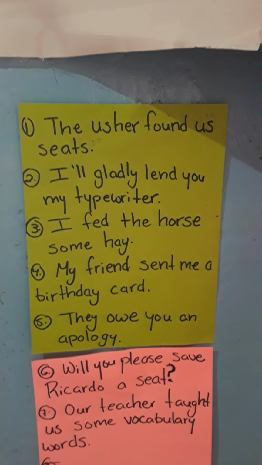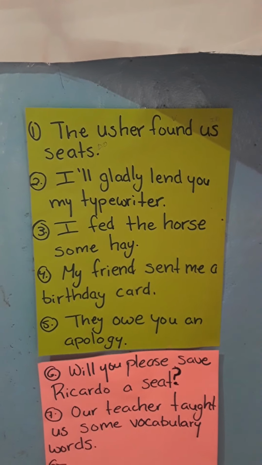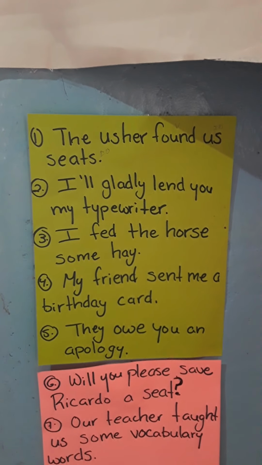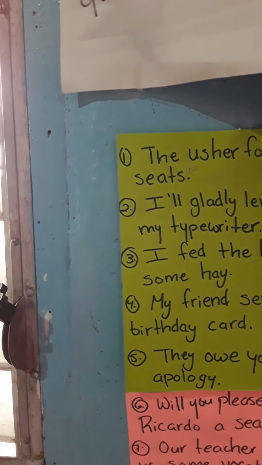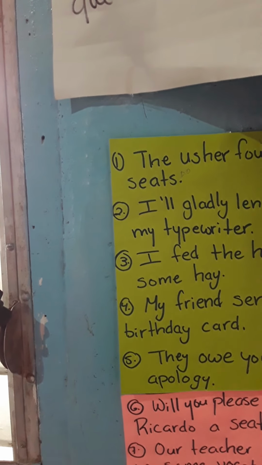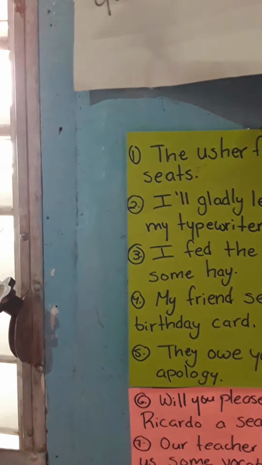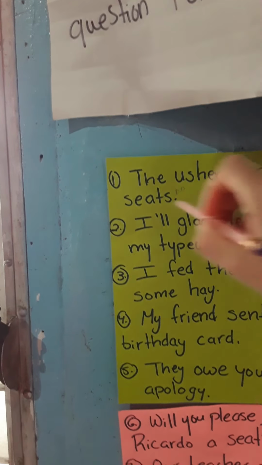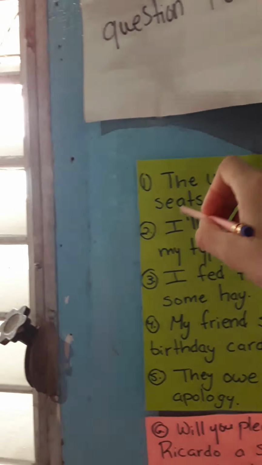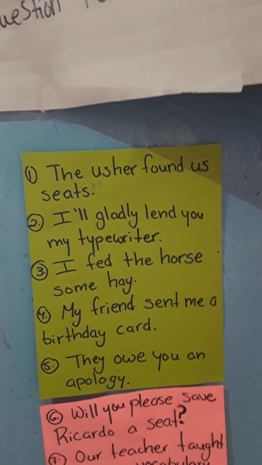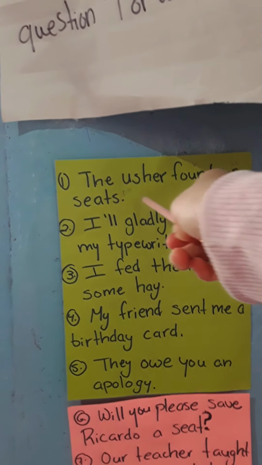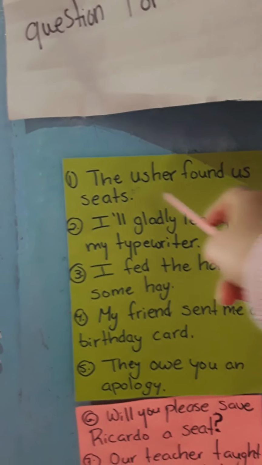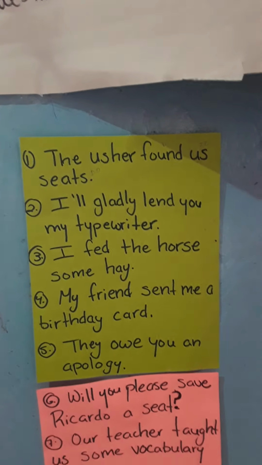Okay, and so when we are looking for the indirect object, just because it's in the middle does not mean that we are going to count the words. It doesn't matter how many words are in between the verb and the direct object. It can have as many words as it requires, but the point is that the placement is just between the verb and the direct object. The indirect object does not come after the direct object.